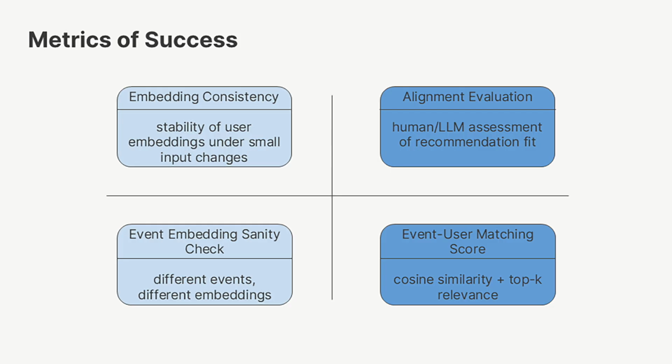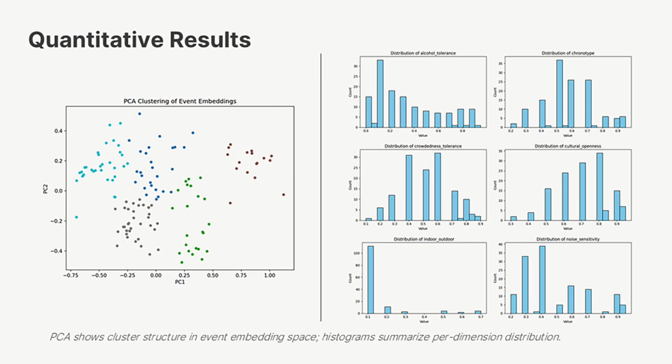For the internal system design evaluation, we have our embedding consistency check. We'll check the stability of the user embedding under small changes, as well as check the event embedding sanity by plotting the distribution of different event embeddings and also the PCA plot. This is one of our quantitative results. On the left side is the PCA plot for the event embeddings. You can see all the events spanned across PC1 and PC2 within the range, and the events cluster into groups. So it represents that our events can be clustered into groups and represent the event information correctly.